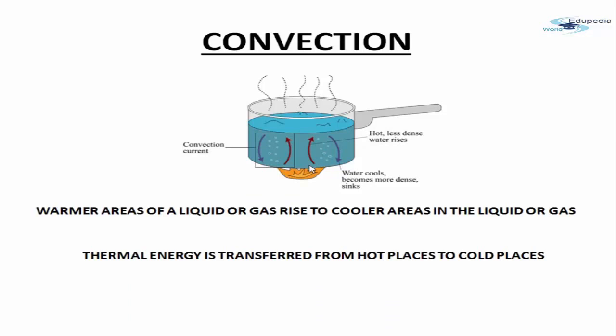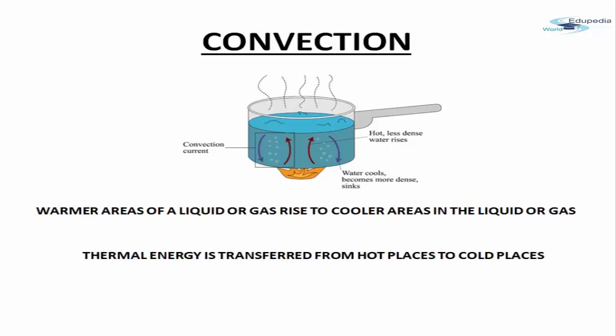In the case of convection, it is the thermal energy that is transferred from hot places to the cold places. What is convection? Let's say we take an example. We have a container filled with water, and we start to boil it. Now after the water starts boiling, heat energy is coming from bottom to top. That is because the heat is supplied from the bottom.